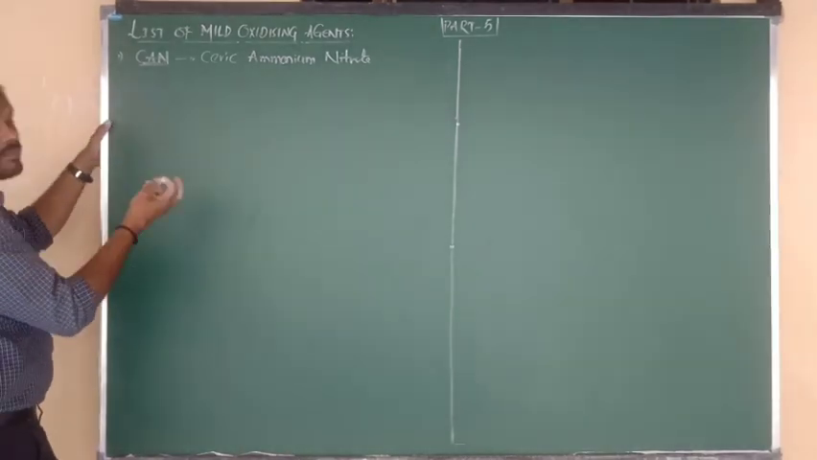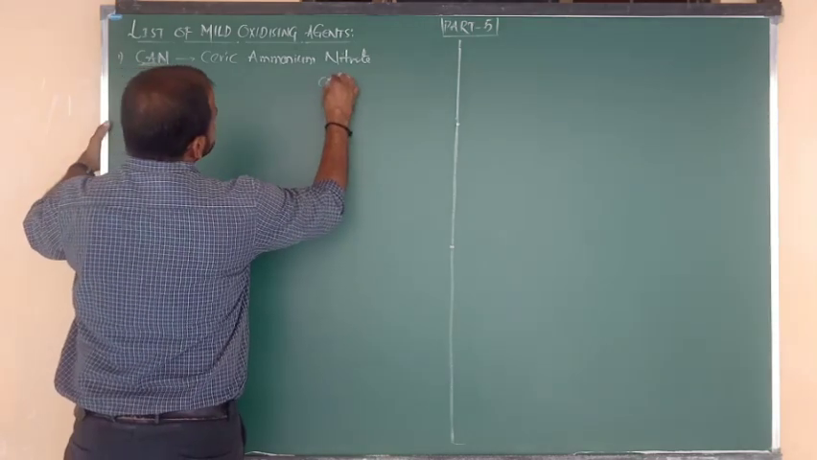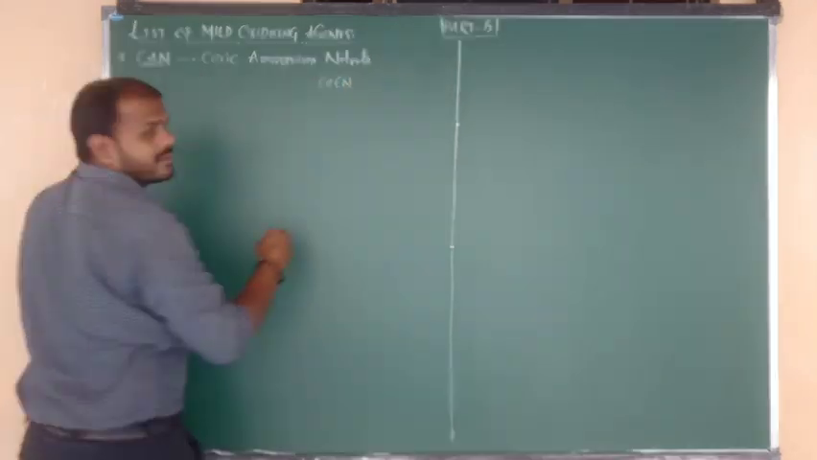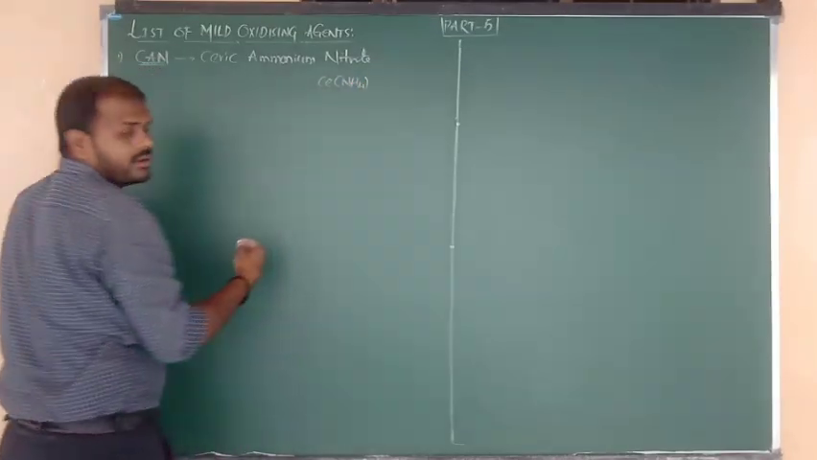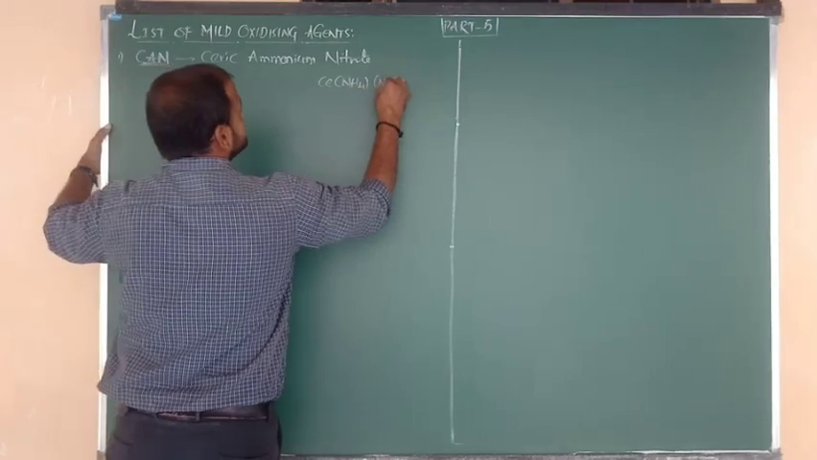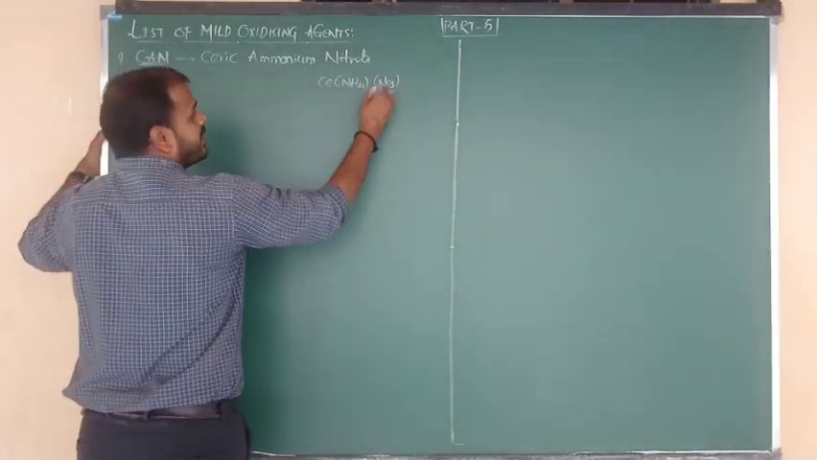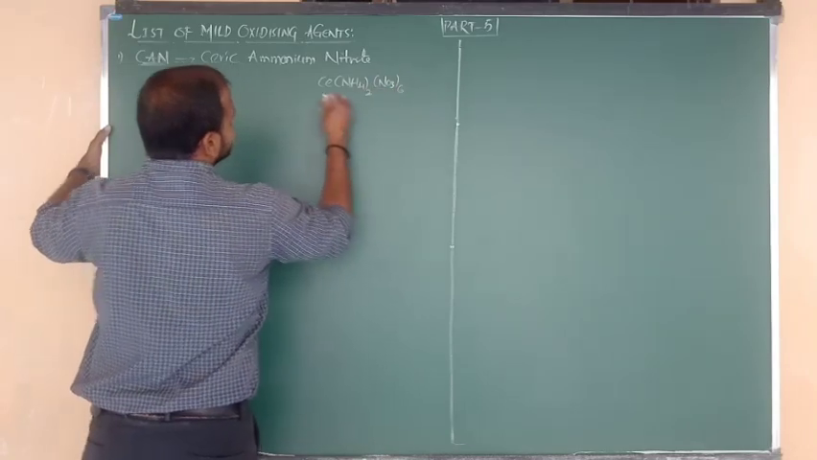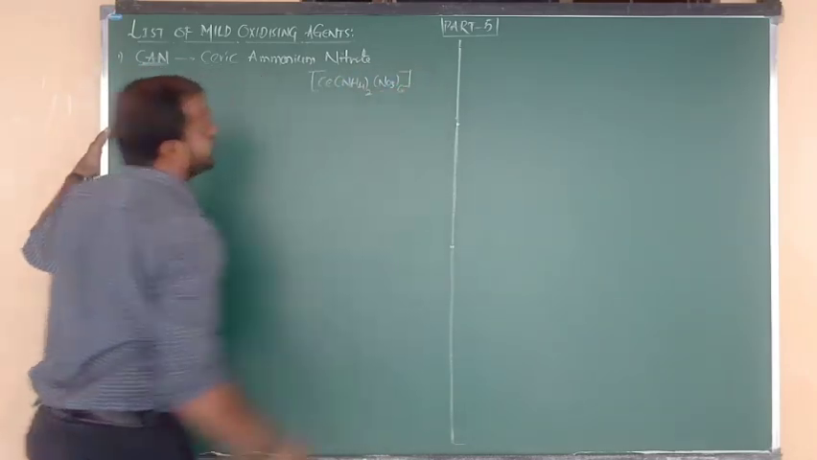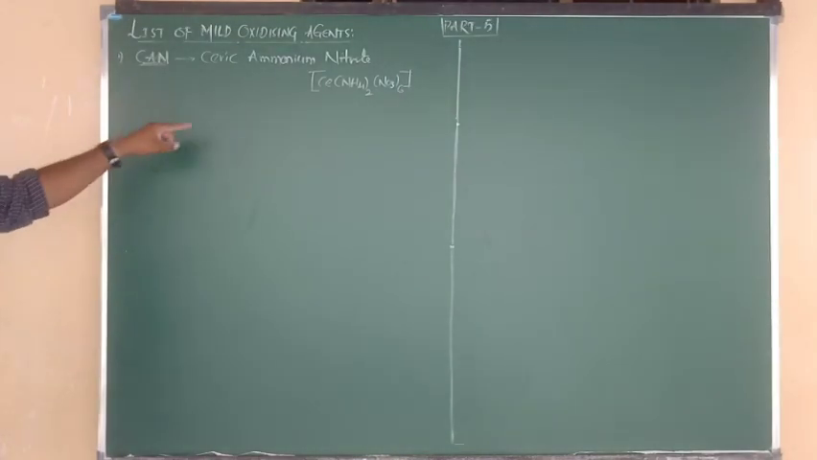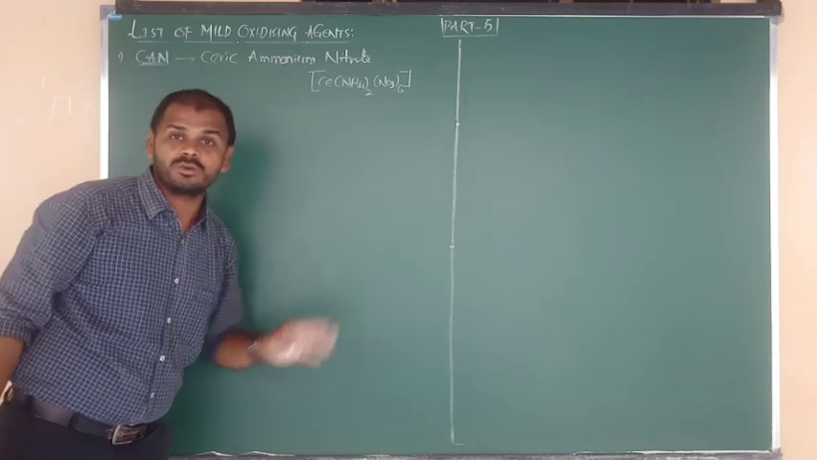What is the formula of CAN? The formula is Ce, then ammonium. What is the formula of ammonium? NH4. And the formula of nitrate is NO3. The exact formula is Ce(NH4)2(NO3)6, with NH4 taken twice and NO3 taken six times. This is the formula of CAN, ceric ammonium nitrate. The formula can repeat in the exam as an objective question.